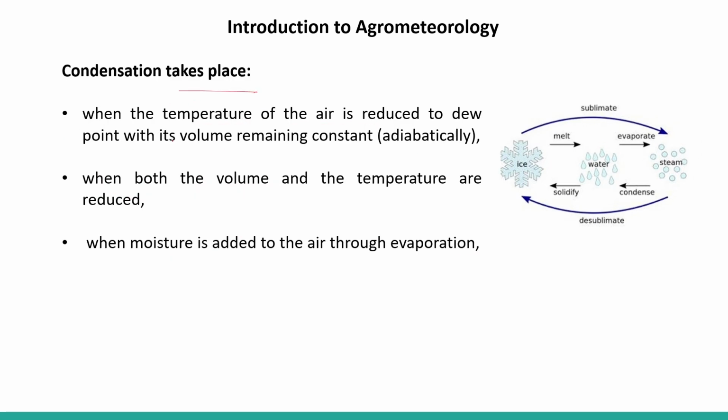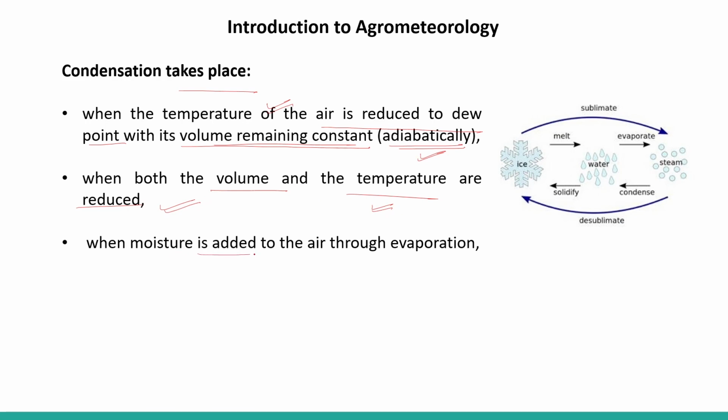Condensation takes place when the temperature of the air is reduced to the dew point while its volume remains constant. The temperature is continuously lowering but the volume is not changing. That is called the adiabatic condition, or adiabatically. When both the volume and the temperature are reduced, when the volume is also changing and the temperature is also reducing, then also the condensation phenomenon takes place.